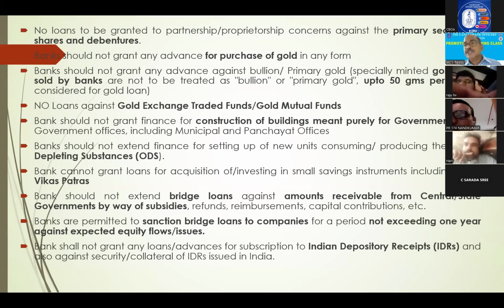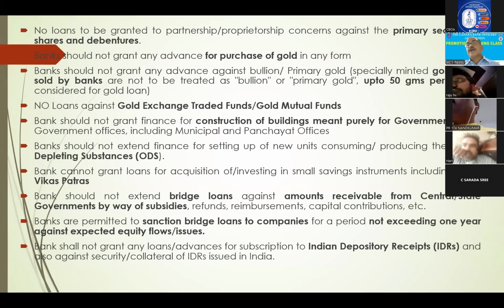But for government subsidies, etc., receivables, against receivables from government in the form of subsidies, don't give loans. That is, no bridge loan against receivables from central government by way of subsidies or refunds, etc. But others like expected equity flows or public issues, against that you can give.